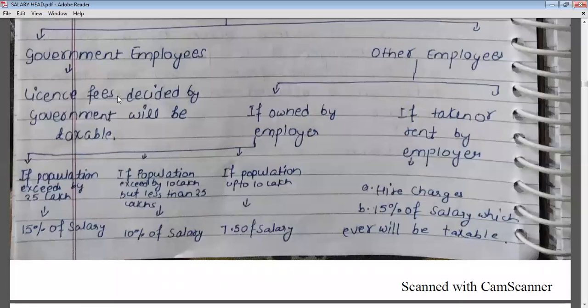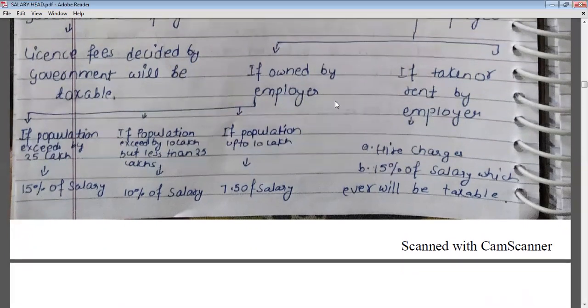Okay. And in the case of other employees, there may be two conditions. The first condition is when that accommodation is owned by the employer. That means the flat which the employer is providing to the employee may be owned by the employer, or that flat may be taken on rent by the employer.